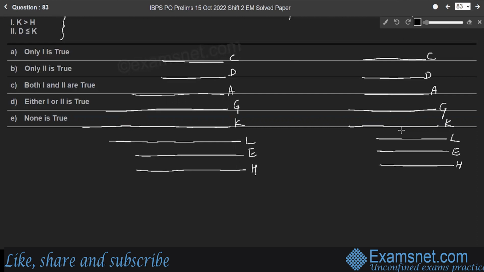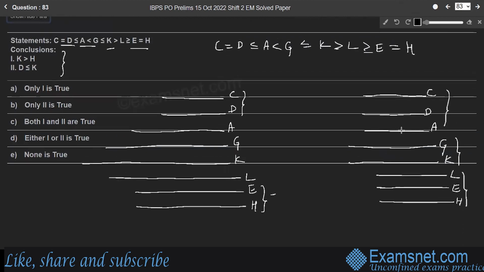So in the first case, L, E and H are not all equal; only E and H are equal. In the second case, L, E and H are equal. G and K are equal lines. C, D, A are equal lines. Whereas in the first case, C and D are equal, right? And E and H are equal. So look at the conclusions. K strictly greater than H. So line K and line H. So K strictly greater than H.